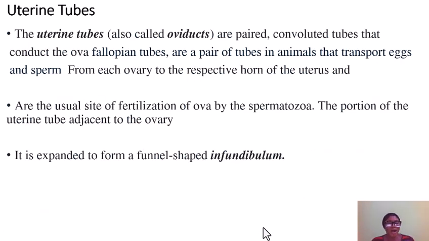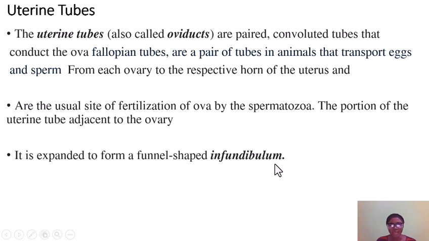Now, the uterine tube. The uterine tube is another organ of the female reproductive system, which is also paired and convoluted, as shown in the image. This convoluted tube conducts ova. It enhances transportation of the ova released during ovulation. It also conducts sperm cells from the uterus. And the uterine tube is the usual site of fertilization of the ova by the sperm cell.